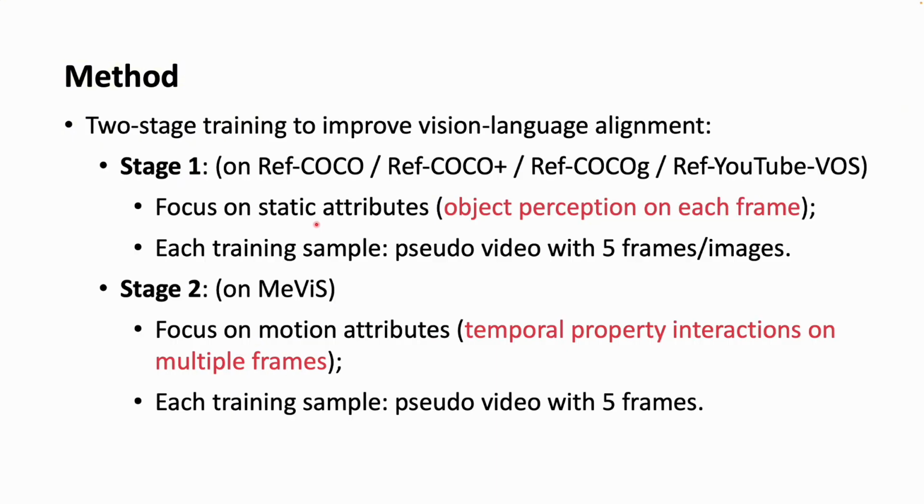In our solution, we consider the Mutter to build our final architecture. And to improve vision language alignment, we perform a 2-stage training scheme. In the first stage, we train the Mutter architecture on static attributes data to improve object perception on each frame. After that, we fine-tune the parameters of Mutter on MeViS to improve the temporal property interactions on multiple frames.